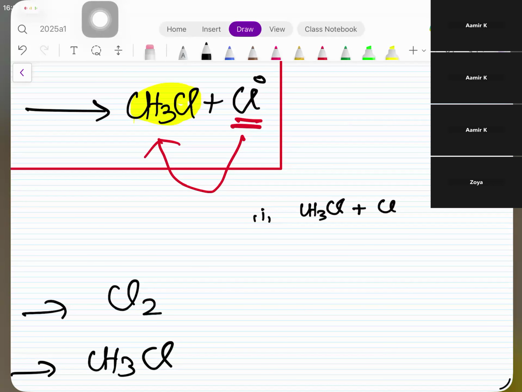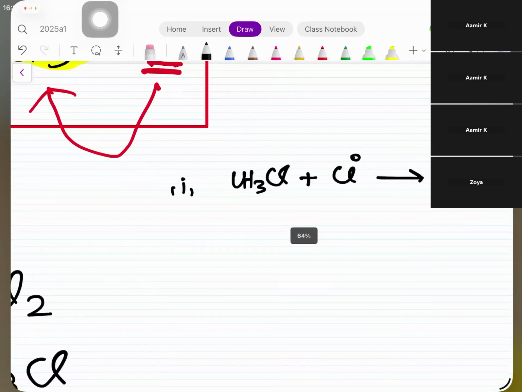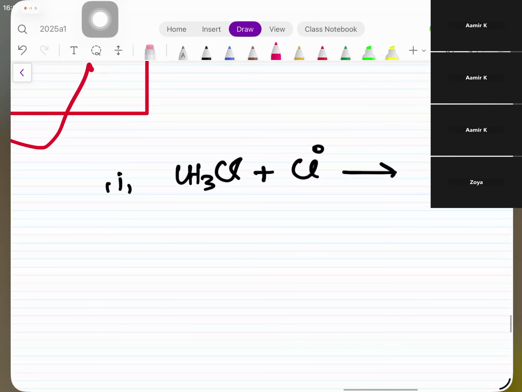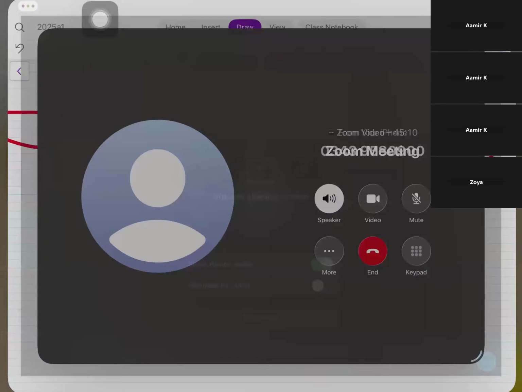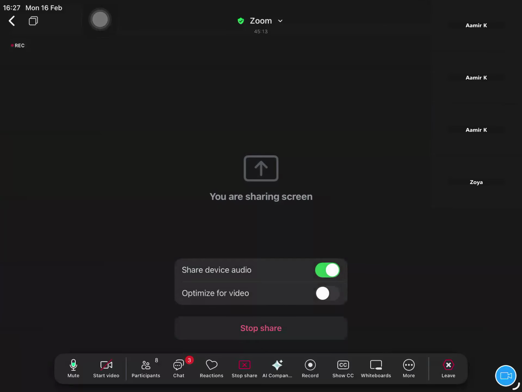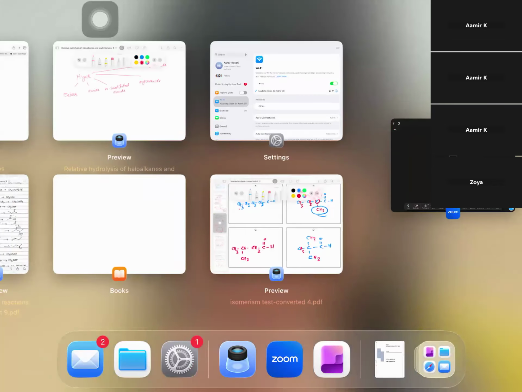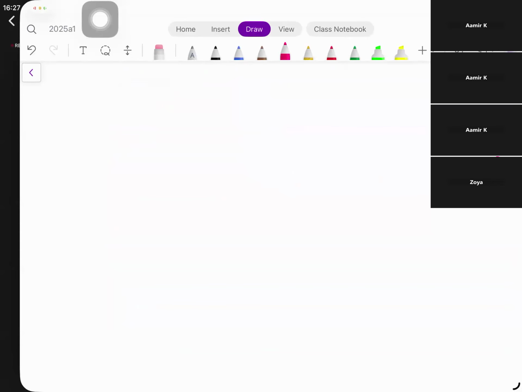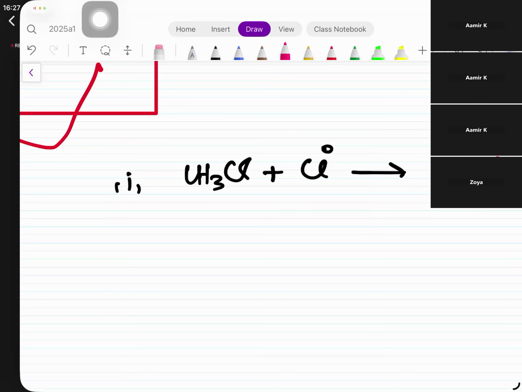CH3Cl. Now this is tricky. Please pay attention. I need your undivided attention. Now this is gonna take what? Hydrogen away. तो क्या बन जाएगा? HCl. So HCl plus, no, just one hydrogen less than this. CH2Cl, but that is a free radical.